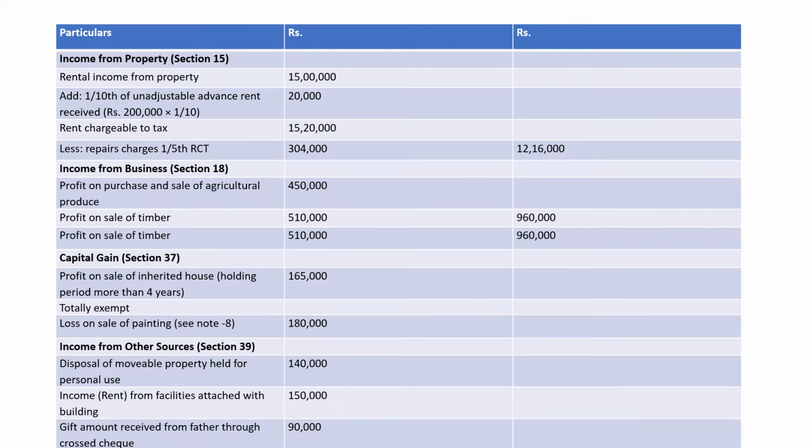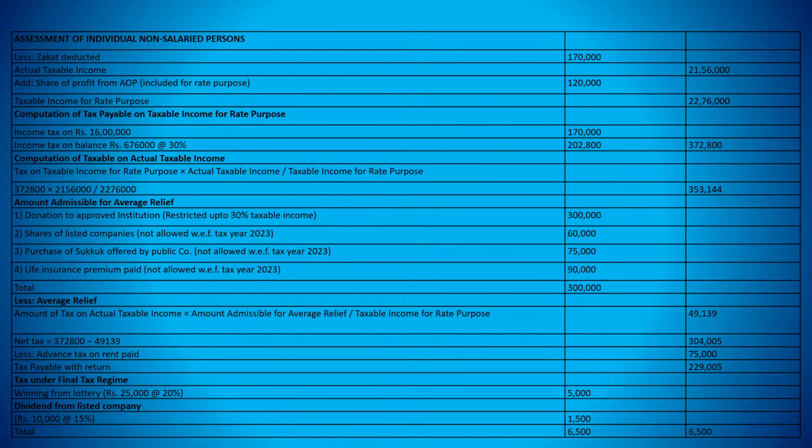So as the total income is calculated, now we have to see the taxable income. This is the total income, this is not the taxable income. We will calculate taxable income, and after taxable income we will calculate the tax on it. Now you can see on the next slide.